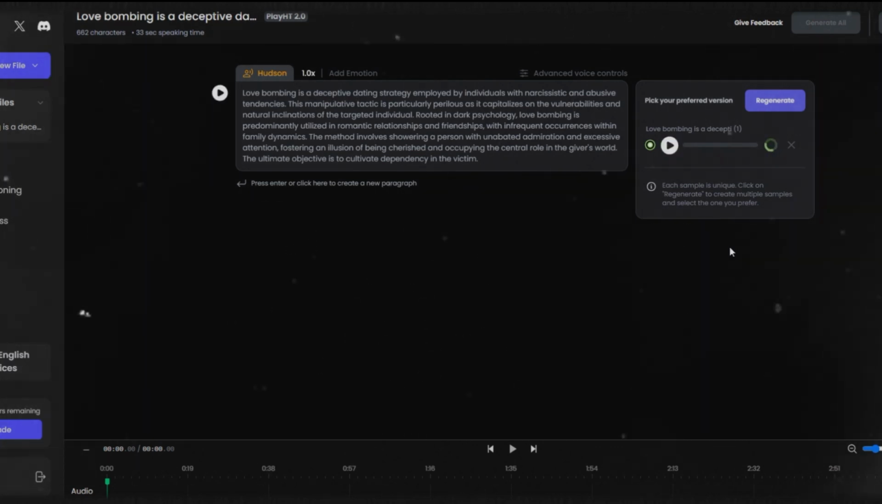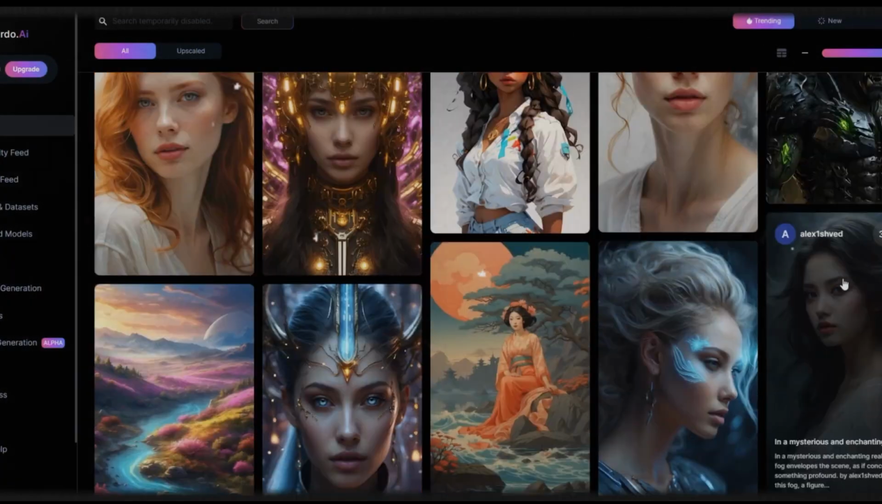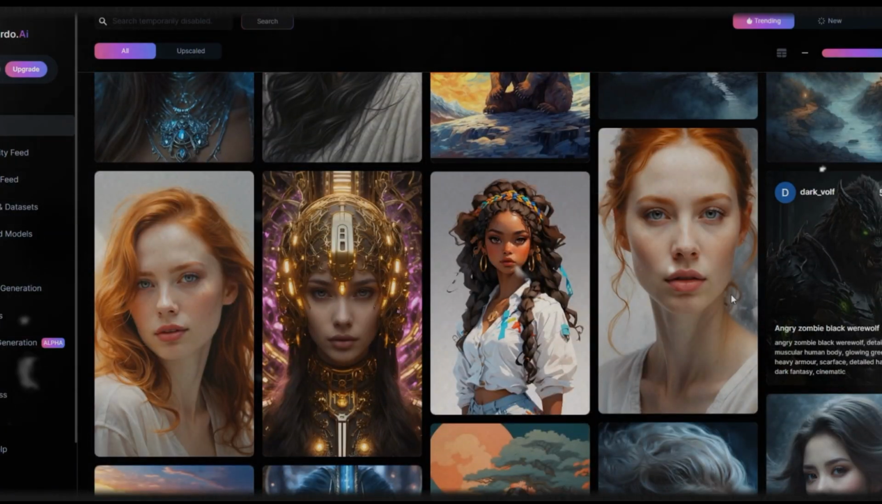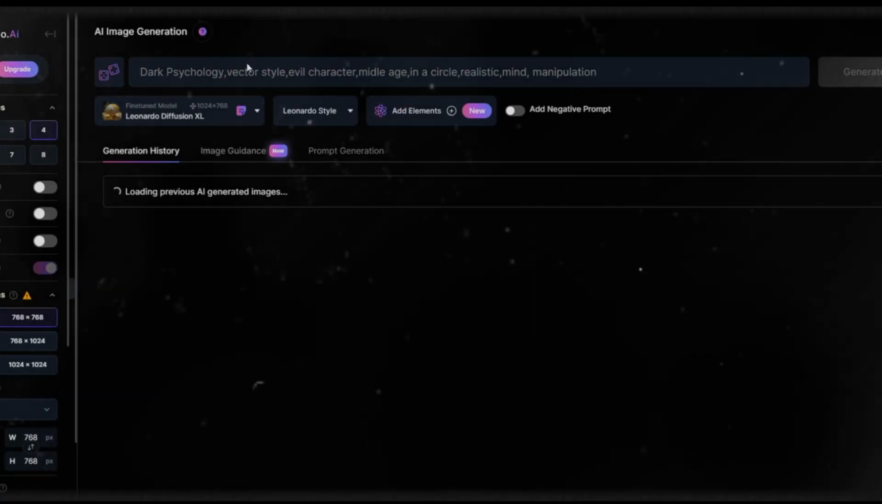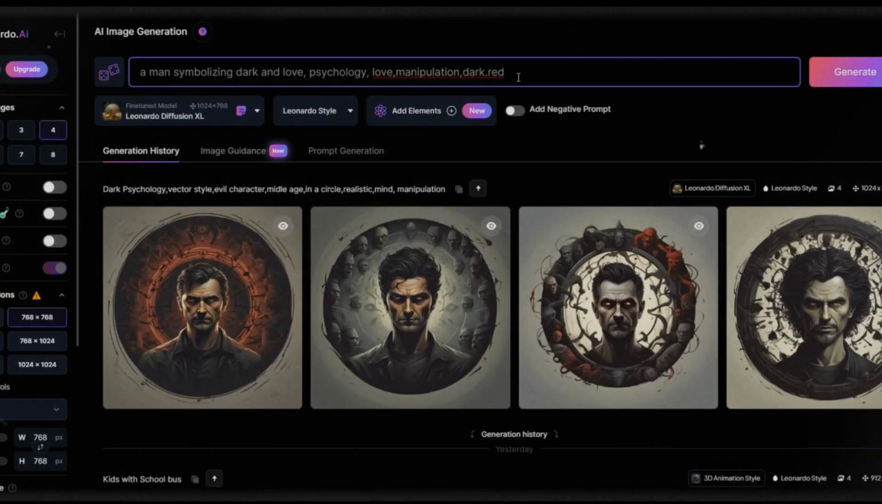Now, we are done with the voiceovers as well. Now we need to find suitable images for our video background. Again, I will use Leonardo AI for that. Just like we did before, select a model and use this same prompt. Make sure these images are in line with the script.